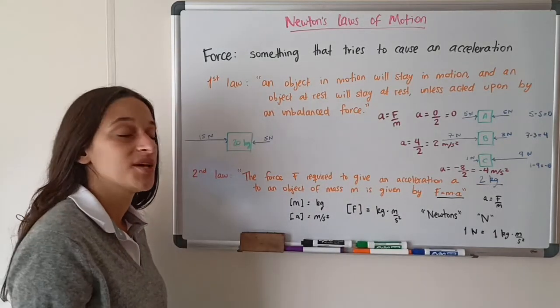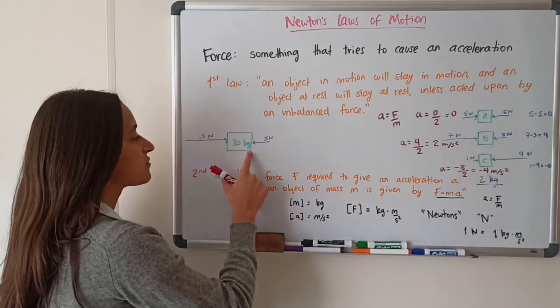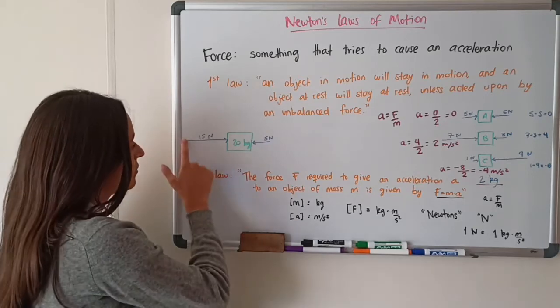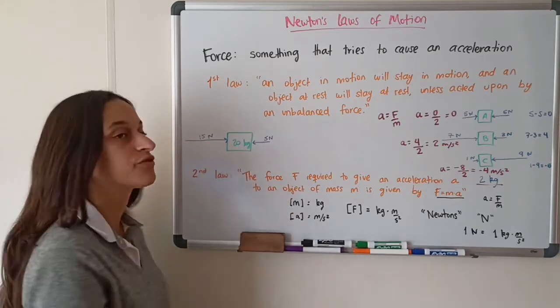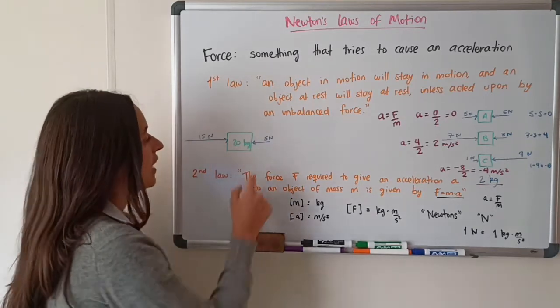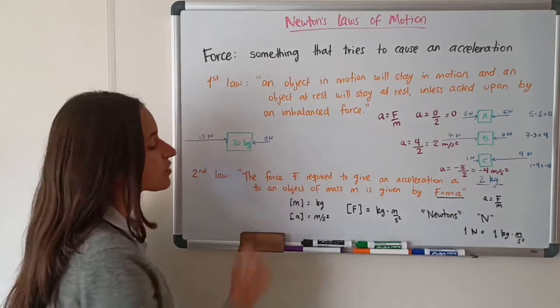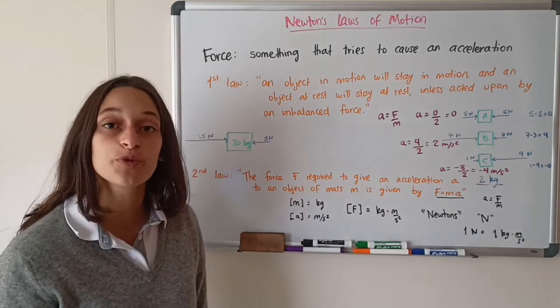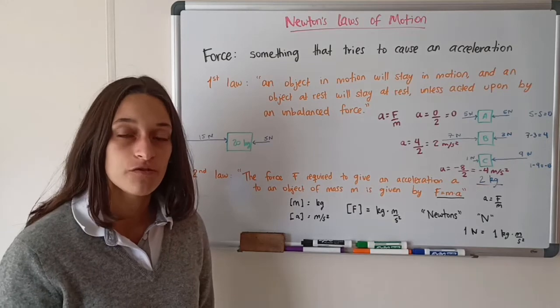So we have another example here. There's a box with a mass of 20 kilograms, and one man is pushing it to the right with a force of 15 newtons, and another one is pushing it to the left with a force of 5 newtons. What will be the acceleration of the box?